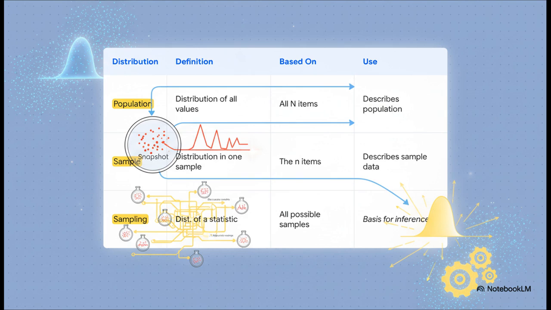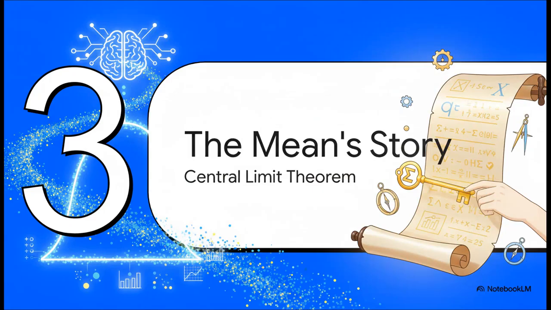But the sampling distribution, that third row, that is the big, powerful theoretical idea. It's the distribution of a statistic if we took 1 million or 1 billion snapshots. This concept is the bedrock for everything that comes next. So let's focus first on the story of the sample mean.